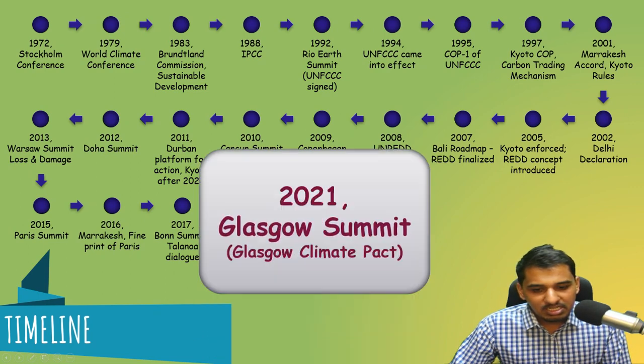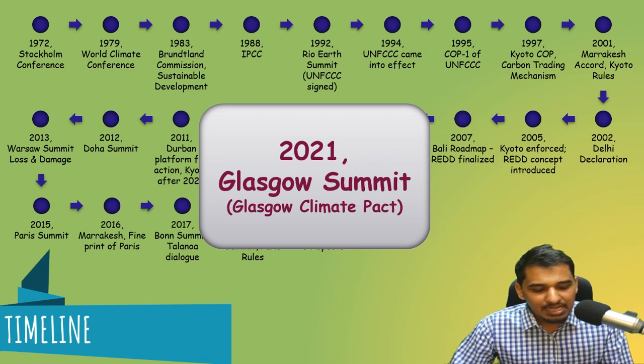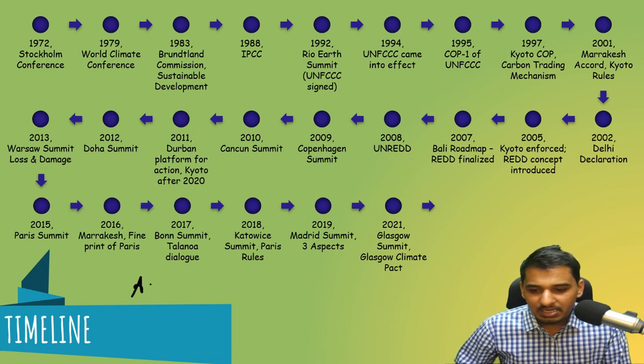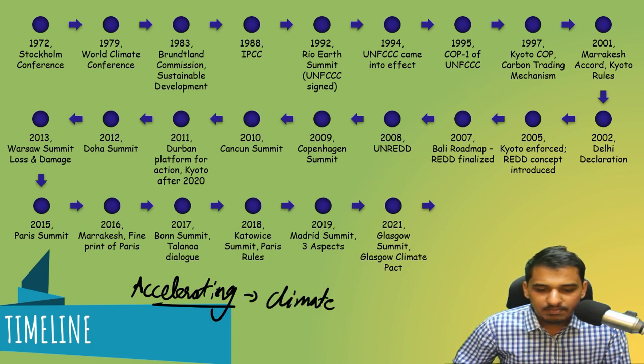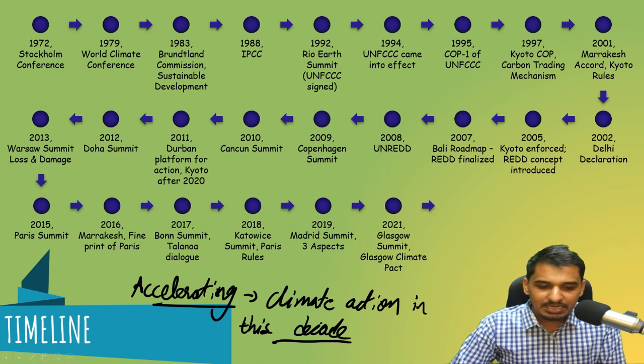Then after Madrid's three aspects, we have the Glasgow summit or the Glasgow Climate Pact, which recently happened in 2021. This Glasgow summit talks about accelerating climate action in this decade, about how we can accelerate the climate action that we are taking in this decade.